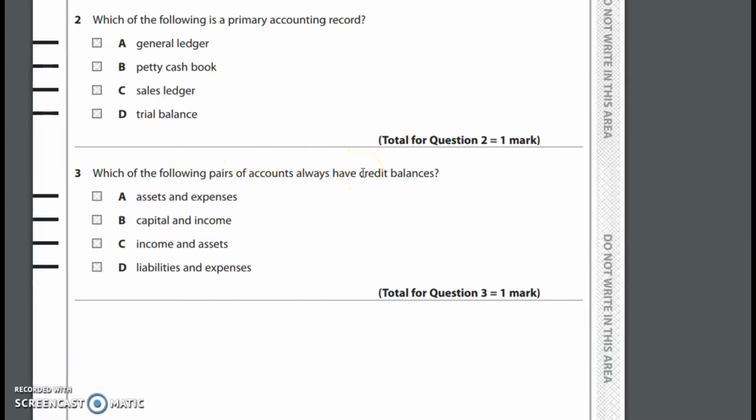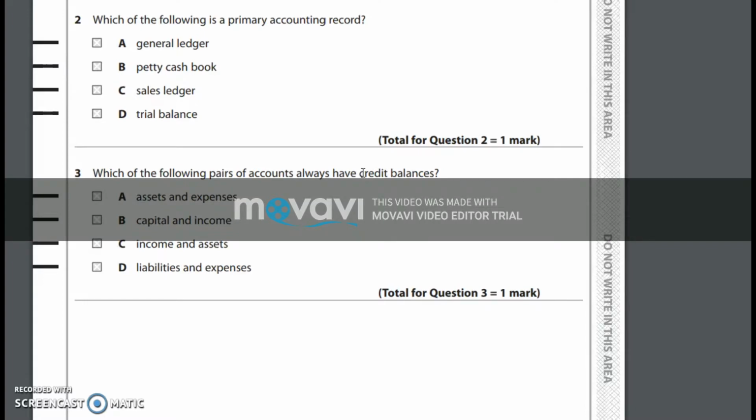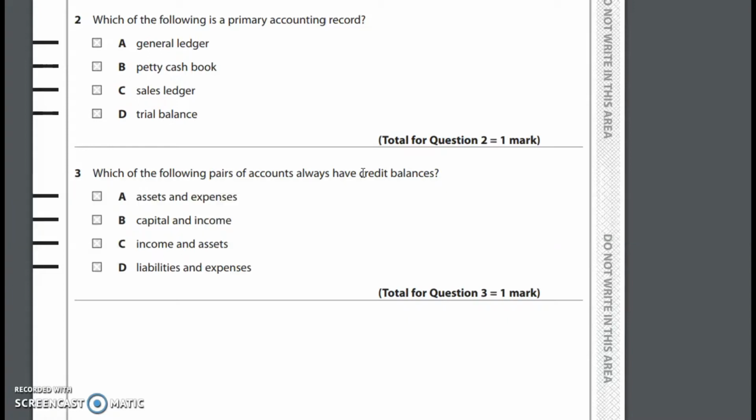Normally in accounting, we have a simple theory to remember. That's all assets and expenses have debit balances usually, whereas all liabilities, capital and income have credit balances. So the answer is direct. It asks what is the pair that has credit balances. So it's obvious, it's capital and income.